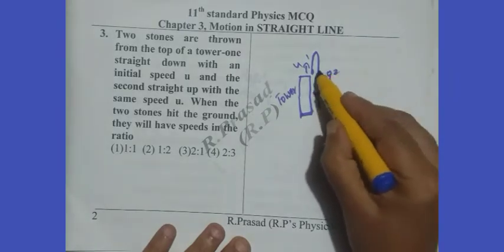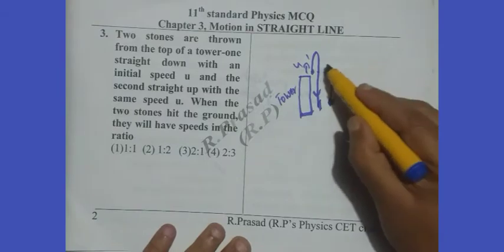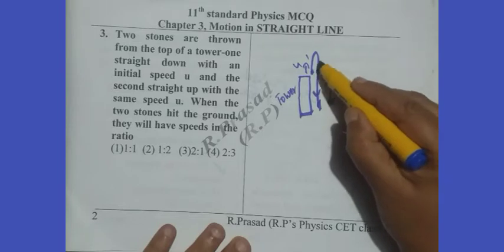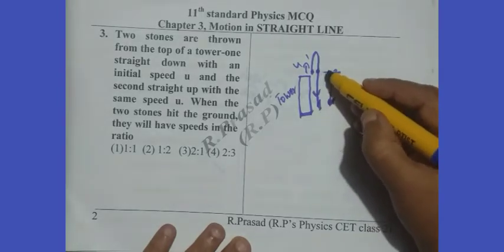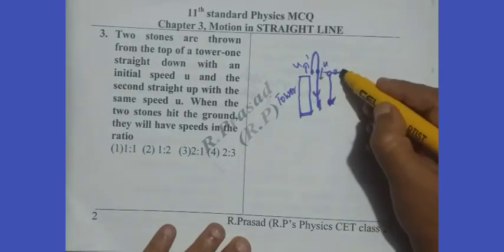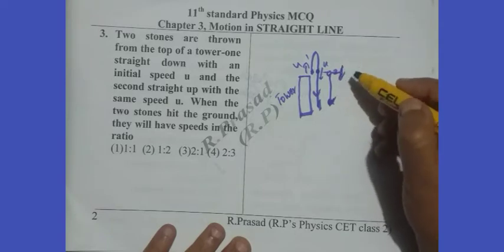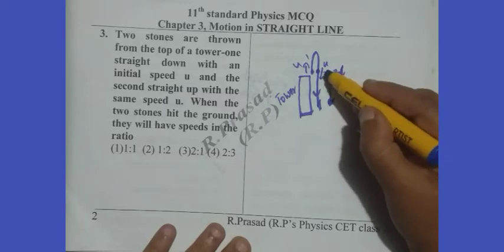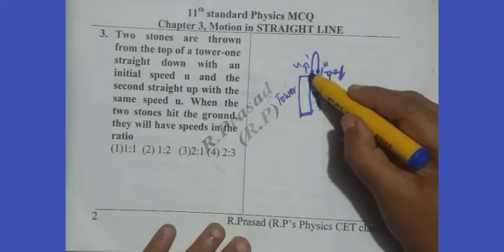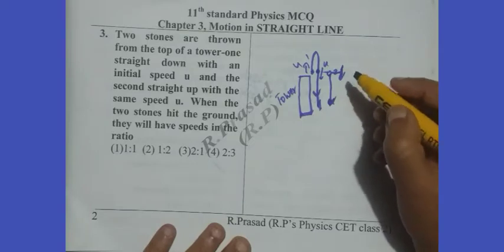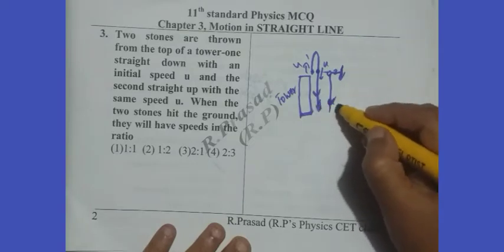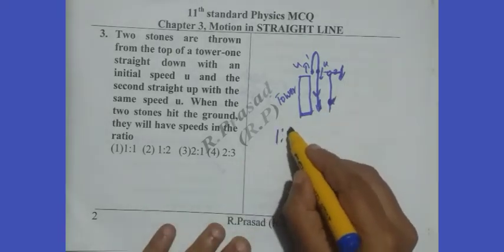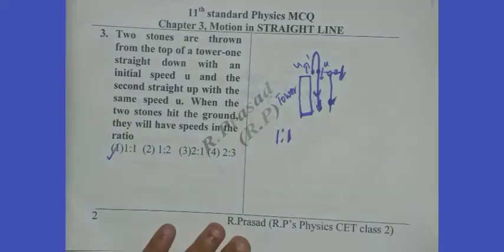Say, observe here, the stone which is going up, when it comes all the way down to this point, its velocity is u downwards, the same as the second stone's velocity. Therefore, both these stones will have the same velocity when they start the downward journey at the height of the tower. Therefore, they must reach the ground with the same speed. Therefore, option 1 is correct. The ratio of the speeds is 1:1. So, option 1 is correct.